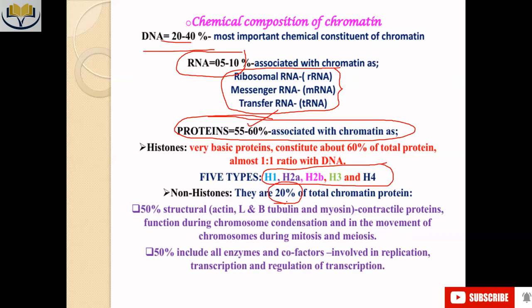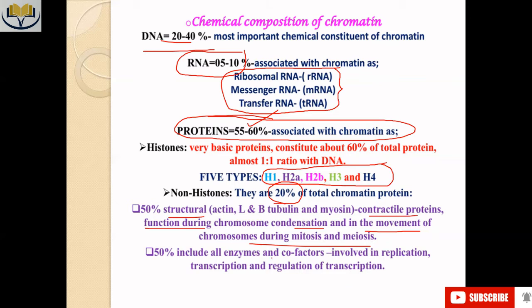They make up a total of 20% of the chromatin structure. Now, 50% structural and contractile proteins function during chromosome condensation and the movement of chromosomes during mitosis and meiosis. So 50% structural proteins are also involved.